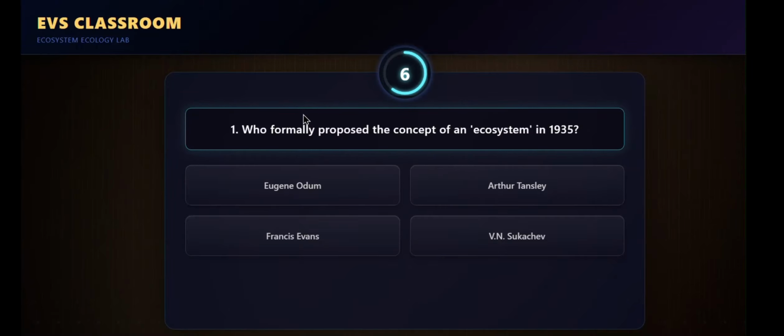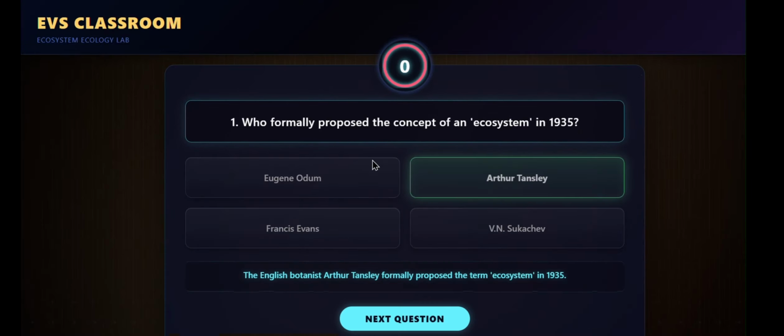Who formally proposed the concept of an ecosystem in 1935? The English botanist Arthur Tansley formally proposed the term ecosystem in 1935.